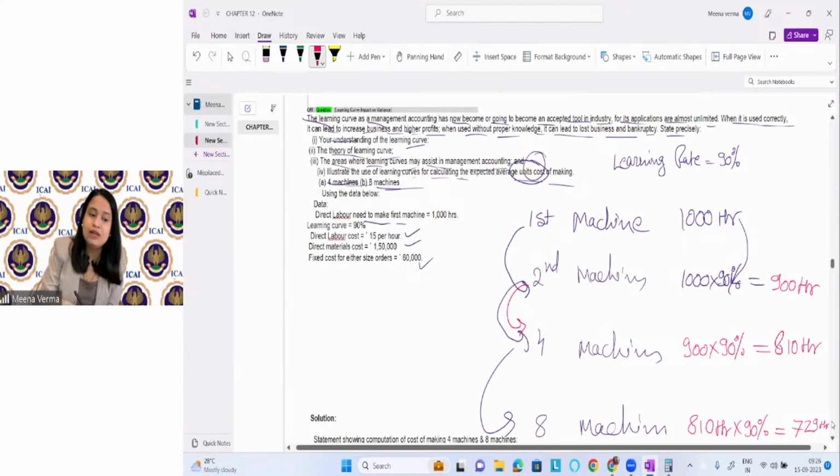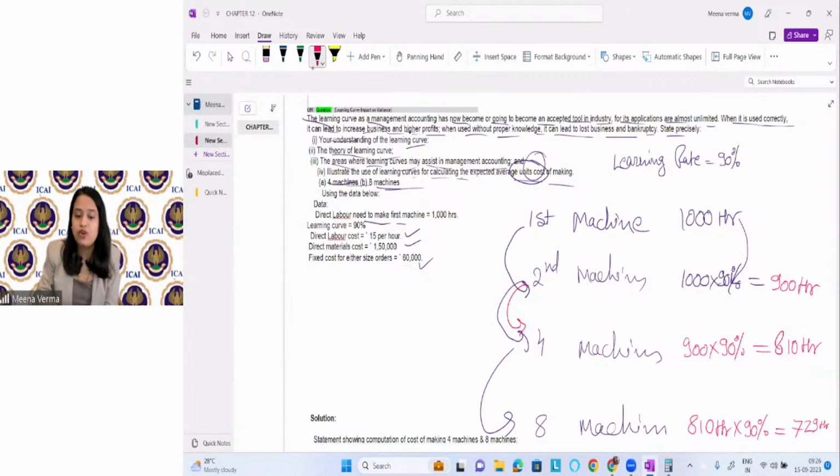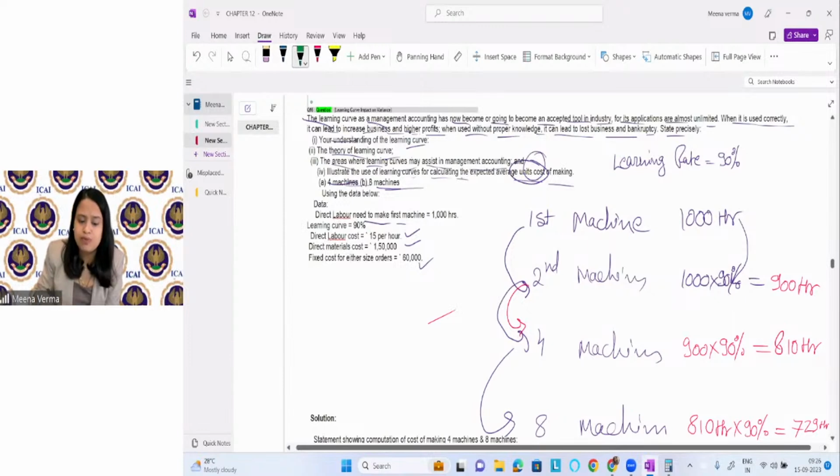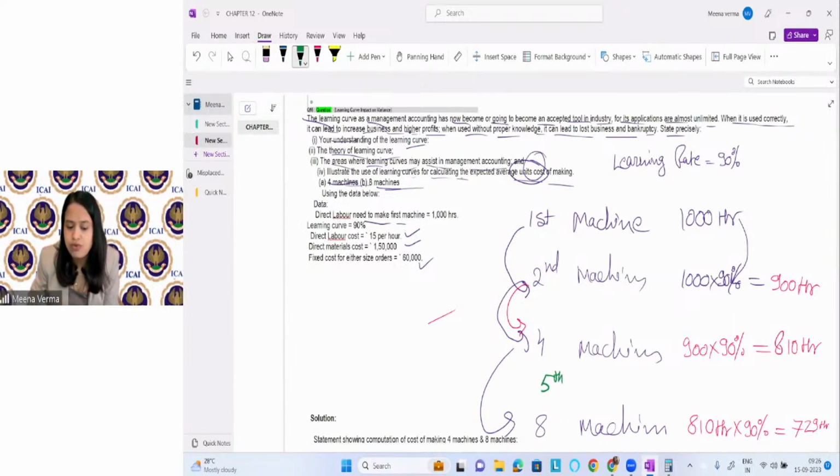Generally what happens in between, if they ask you, you cannot apply this formula. Like if they ask you to find out what will be the time for the 7th machine, we cannot apply this formula for the 7th machine. If someone asks you what will be the time for the 5th machine, we cannot apply this formula for the 5th machine. So how will you find the time for the 5th machine? Average time to produce the 5th machine, apply this formula: Y = aX^b. You can apply this formula.